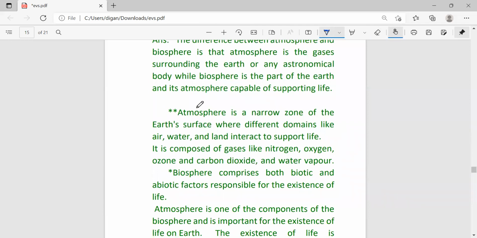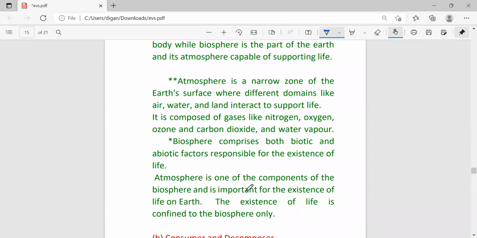Next, biosphere is a narrow zone of the Earth's surface where the air, water, and land interact to support life. Atmosphere is composed of gases like nitrogen, oxygen, ozone, carbon dioxide, and water vapor, whereas the biosphere comprises both biotic and abiotic factors. Atmosphere includes only the gases, air, and like that, means abiotic components only, whereas biosphere comprises both biotic and abiotic components. Atmosphere is one of the components of the biosphere and is important for the existence of life on the earth. It means atmosphere is a part of biosphere. The existence of life is confined to the biosphere only.